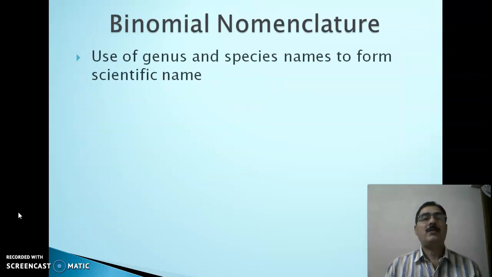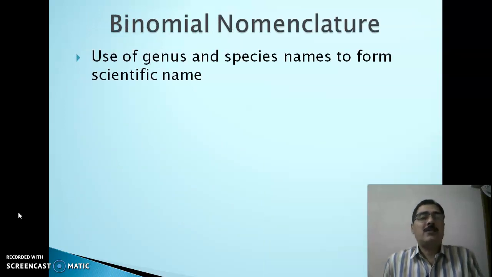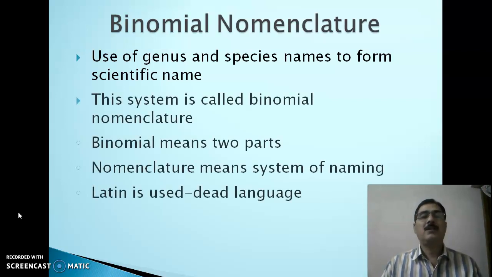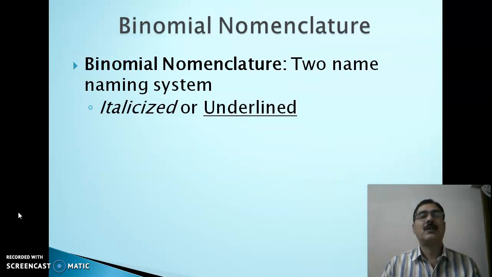Now, what is binomial nomenclature? It is use of genus and species name to form a scientific name. This system is called binomial nomenclature. It means there are two parts of a name, and generally the Latin is used because it is a dead language.